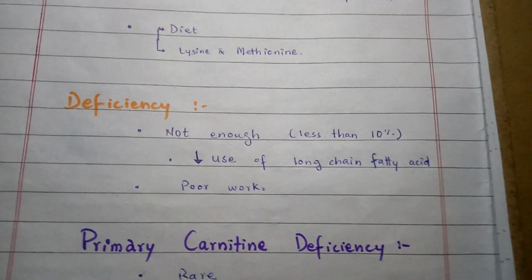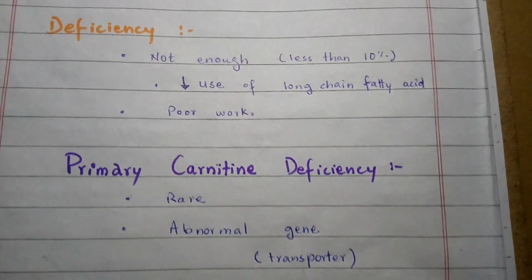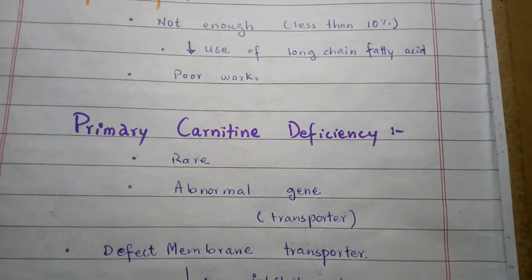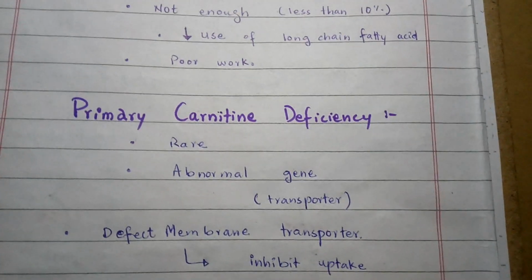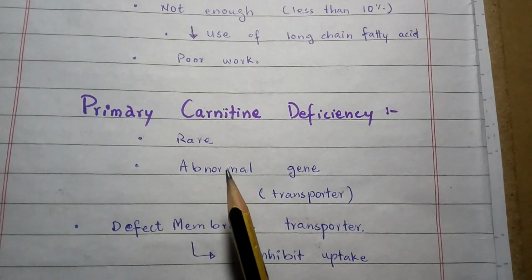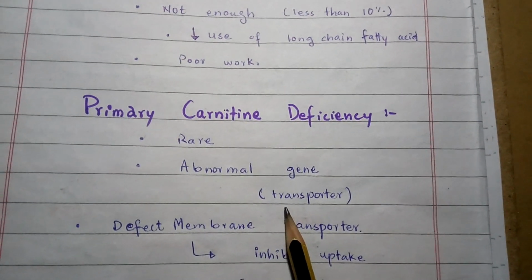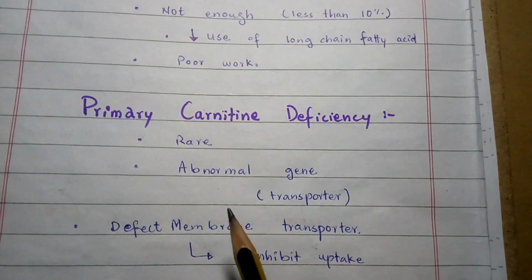There are two types of carnitine deficiency: primary carnitine deficiency and secondary carnitine deficiency. Primary carnitine deficiency is a rare condition in which an abnormal gene causes a problem with a transporter that carries carnitine into the cell from the blood.